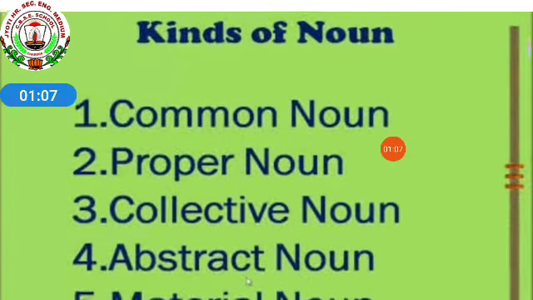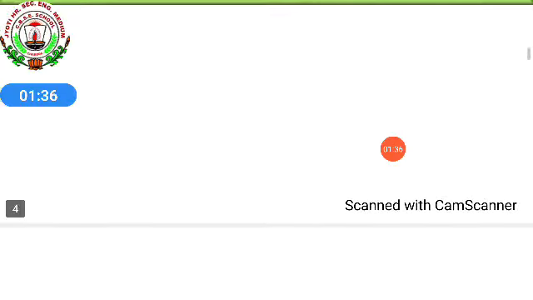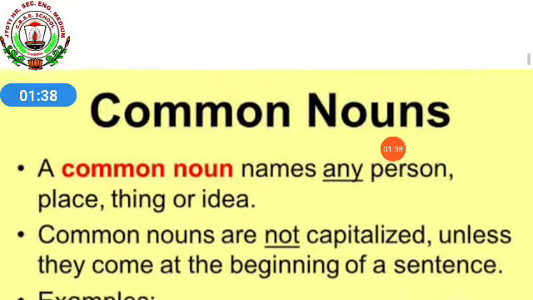Kinds of nouns. There are 5 kinds of nouns which are given in your English book. That is, number 1, common noun. Number 2, proper noun. Number 3, collective noun. Number 4, abstract noun. Number 5, material noun. Now we will be learning about all these 5 kinds of noun in detail. So the first one is common nouns.